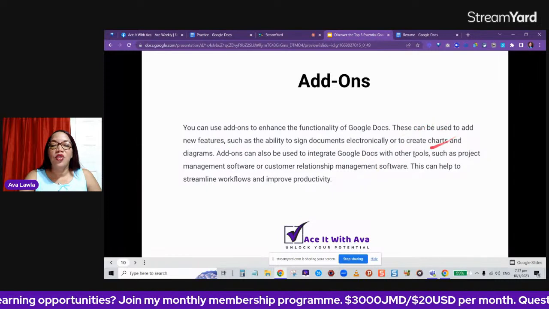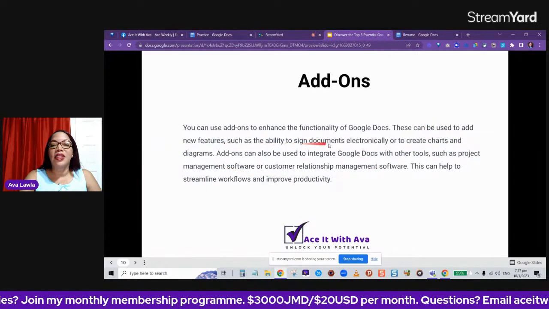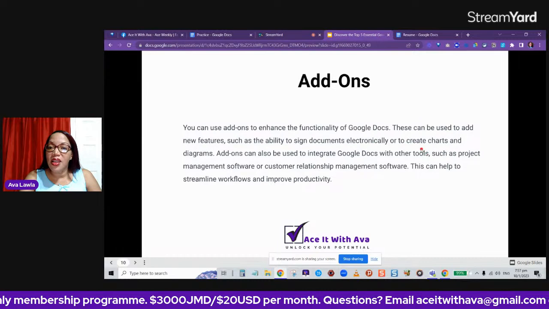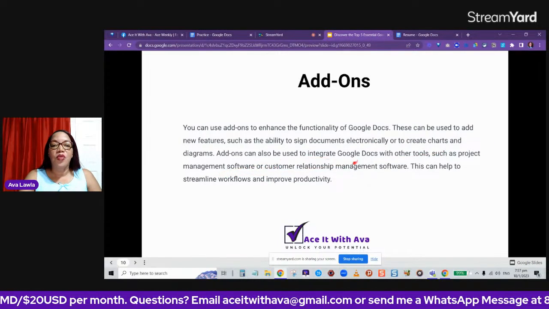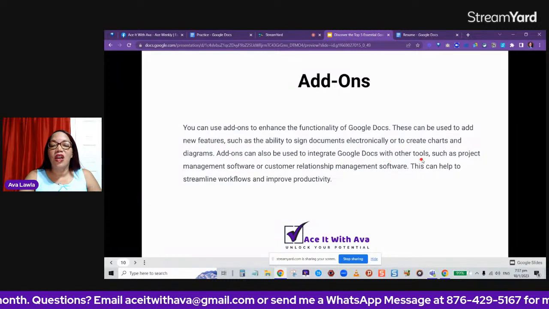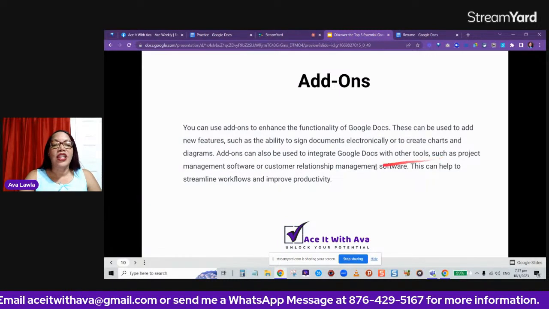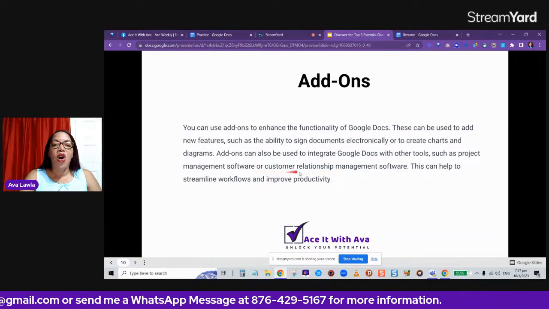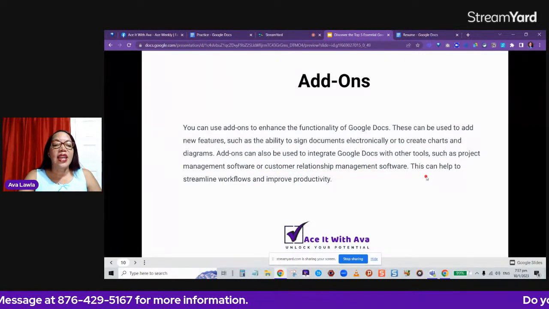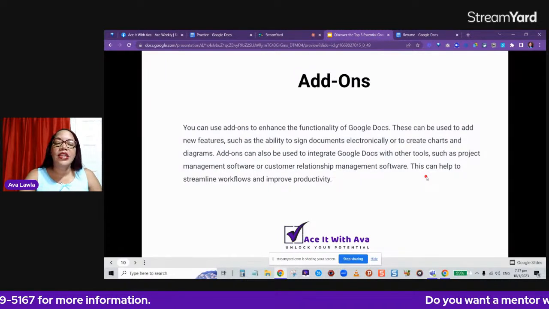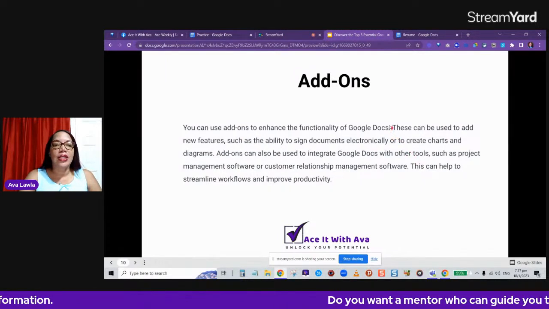So these can be used to add new features, such as the ability to sign documents electronically or to create charts and diagrams. Add-ons can also be used to integrate Google Docs with other tools, such as project management software or customer relationship management software. This can help to streamline workflows and increase productivity.